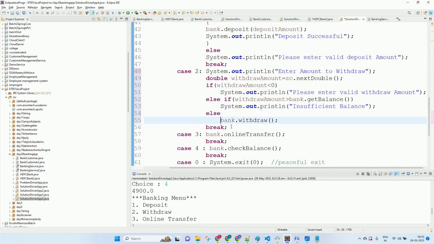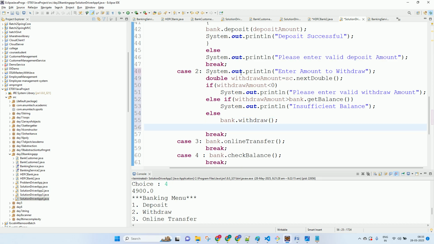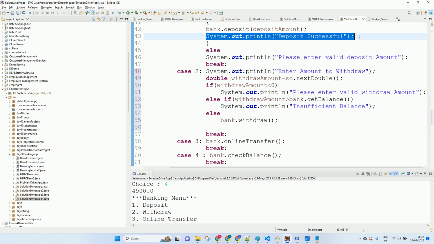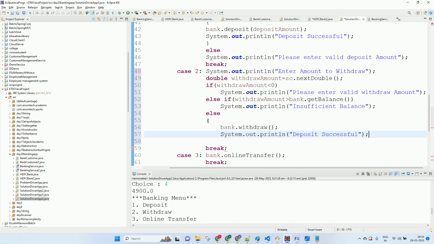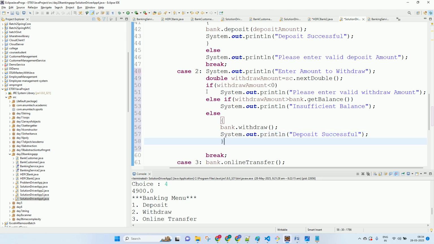Now there will be two lines over there, so I have to write the brackets. One line in if, one line in else if. So we wrote that. And now else bank dot withdraw, and what will you pass to that withdraw now? The withdraw amount, correct?